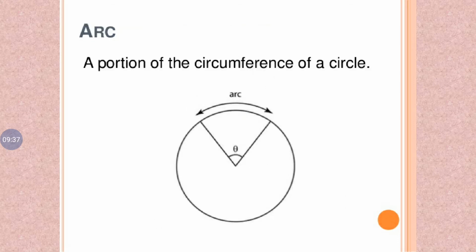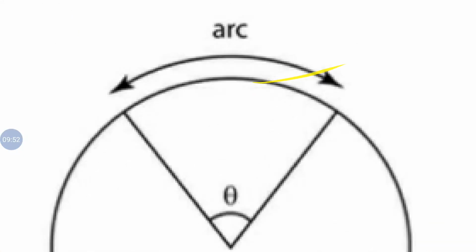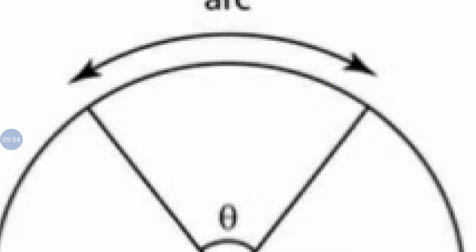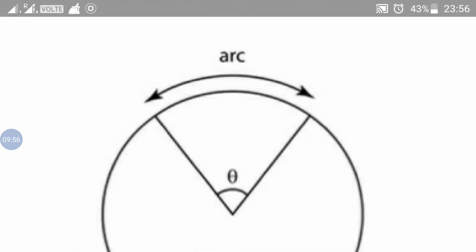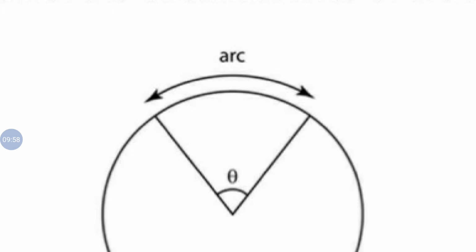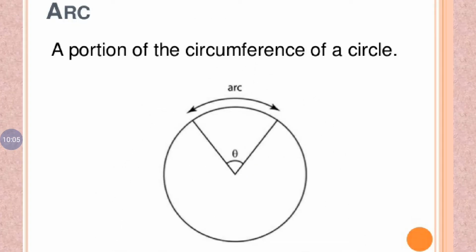Next one is an arc. An arc is a portion of the circumference of a circle, a small part of the boundary. Arc means a small part of the boundary, a portion of the boundary of the circumference of a circle.